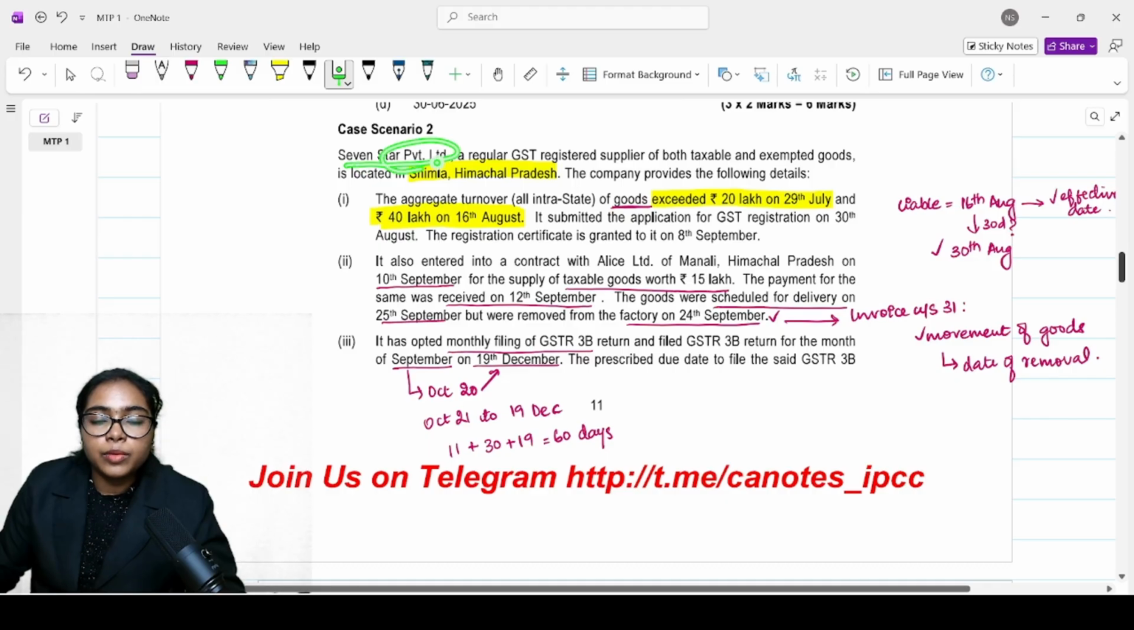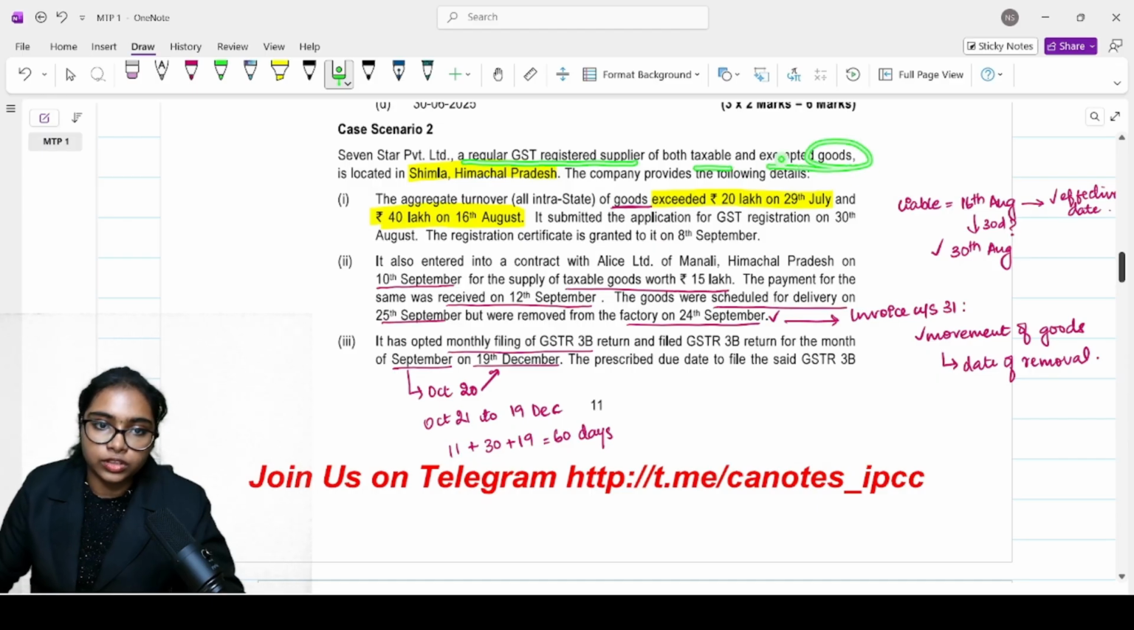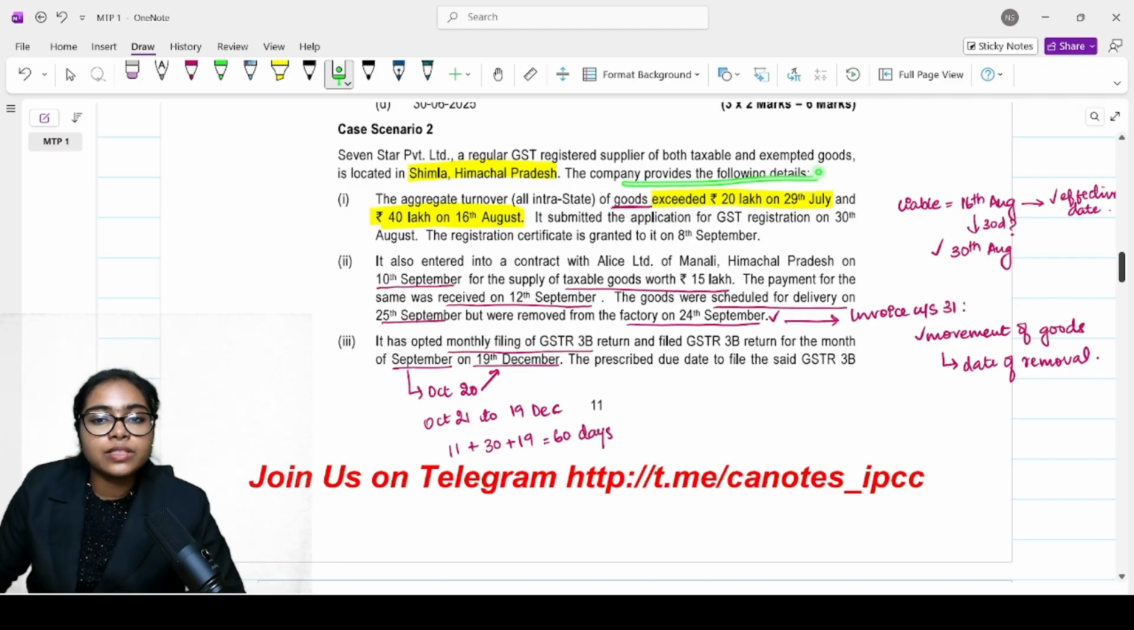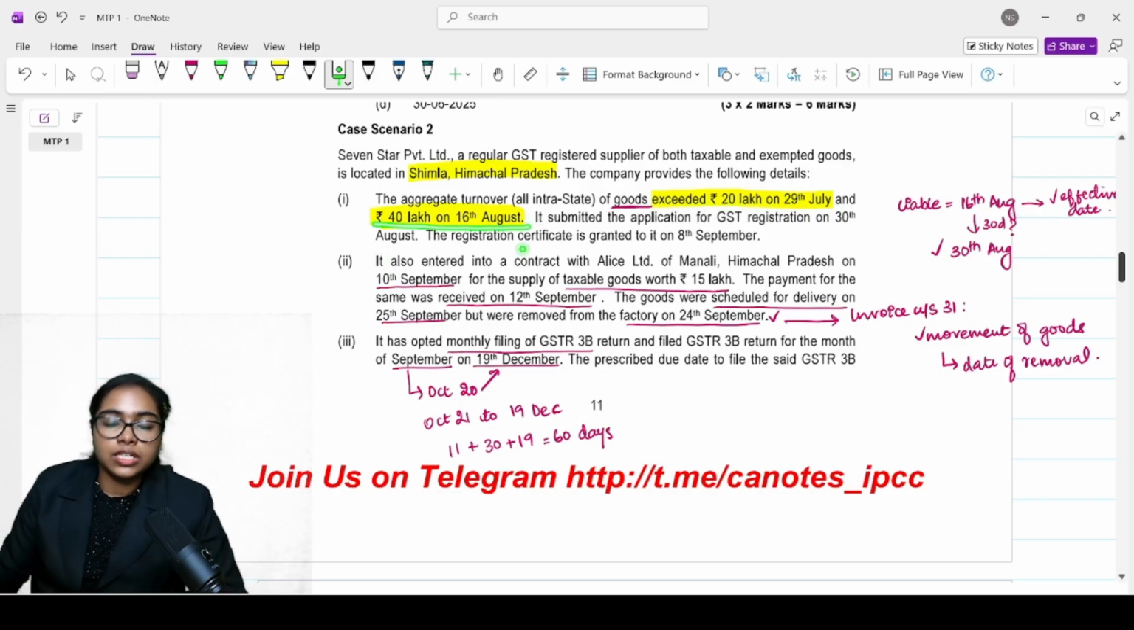7 Star Private Limited, a body corporate, a regular GST registered supplier of both taxable and exempted goods, is located in Shimla, Himachal Pradesh. Himachal Pradesh, is it covered under any of the special limits for registration? No. It will come under the general threshold limits only. The company provides the following details. The aggregate turnover, all intrastate, exceeded 20 lakh on 29 July and 40 lakh on 16th August.